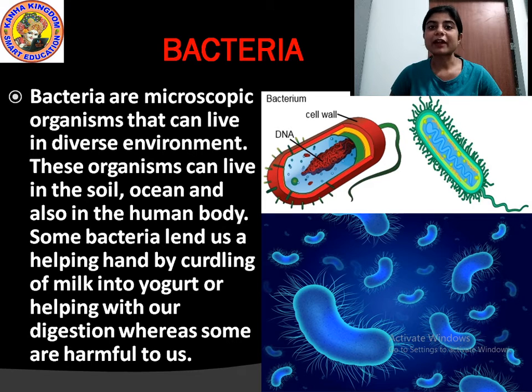Understood? So these bacteria are microorganisms that can live in very diverse environment. That means they can live everywhere. Inside our body, outside, water, air, soil, everywhere. And these bacteria are also useful to us and they are also harmful to us. Some bacteria are used to make different kinds of food. And they also help in the process of digestion, the food that we eat. Some bacteria help them to get digested in our body, and some bacteria are also harmful to us. They may even let us fall sick. Understood?